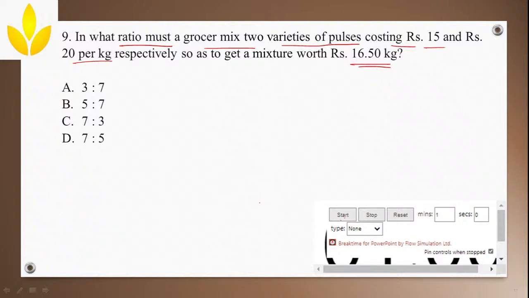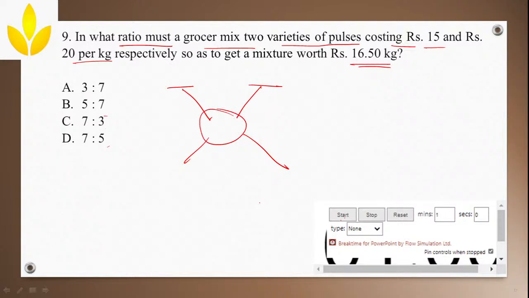Well, how to do this? Here they are directly asking the ratios. So they are not asking the quantity, you just have to find the ratio and that's enough. How will you do it? Same, you can use this particular diagram. Here you will write the cheapest and on one side you will write the dearest, write the mixture and find the ratio, as simple as that.